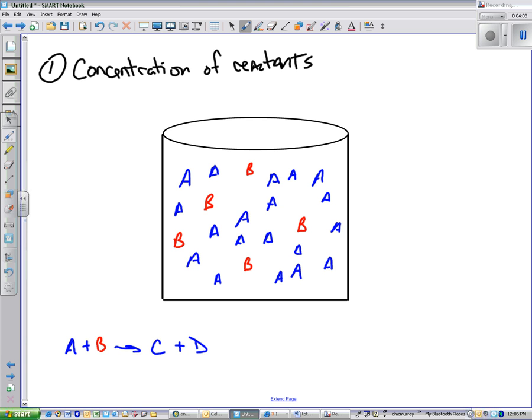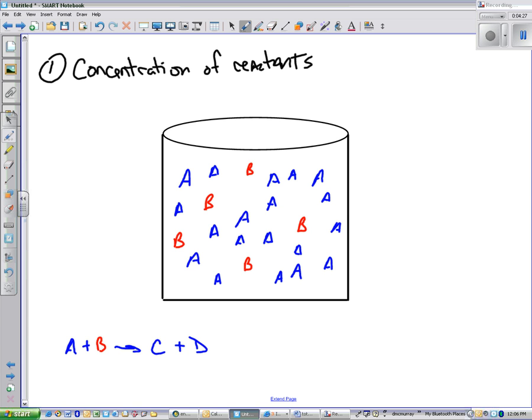So A and B now have a much greater likelihood of coming in contact, and I've perhaps sped up this chemical reaction by increasing the concentration of one of the reactants. I could have just as likely done the same thing with B. Now, by increasing the concentration of the reactants, I can speed up a chemical reaction. It's one of the factors. And we're going to focus on that factor quite a bit.